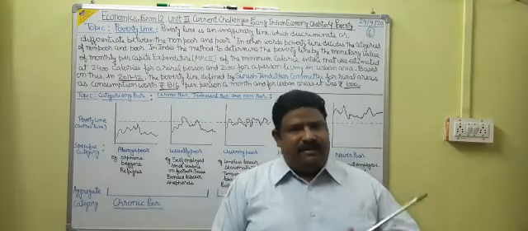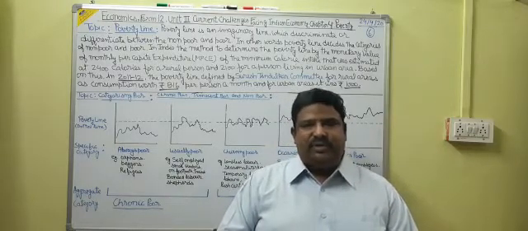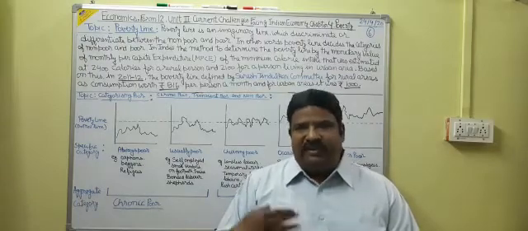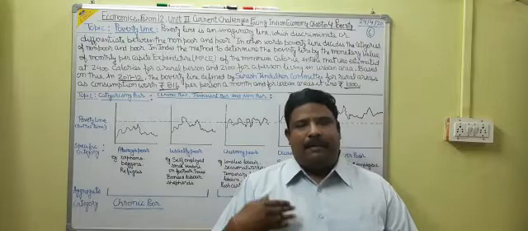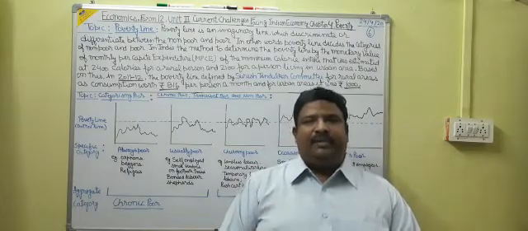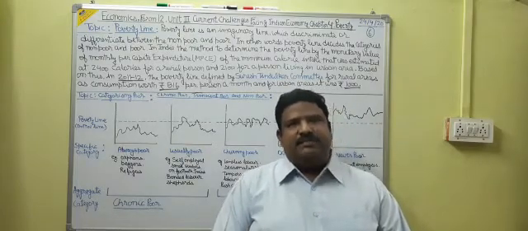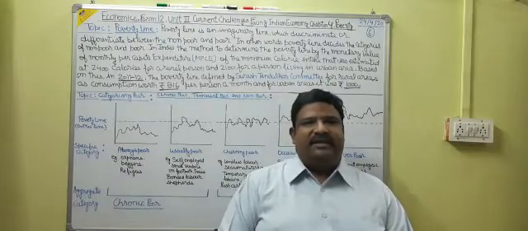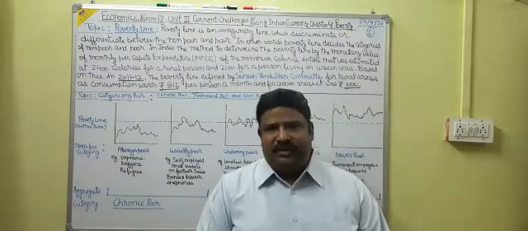Same in the urban area: if an individual is able to spend more than 1000 rupees per month as consumption expenditure, he will be above the poverty line, he is non-poor. And if he is not able to spend rupees 1000 per month, he will be considered below the poverty line, he will be considered poor.